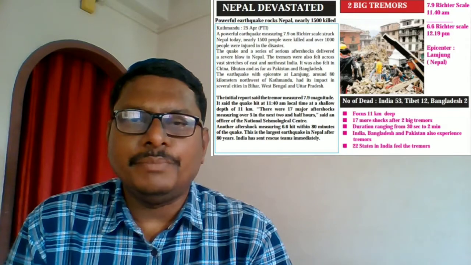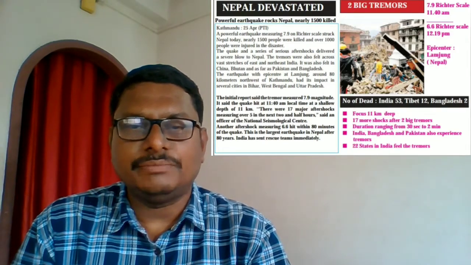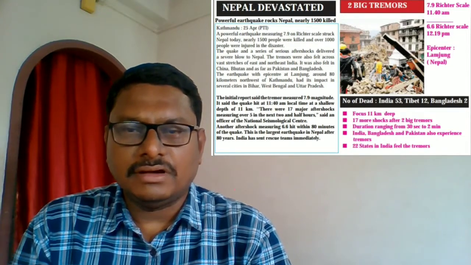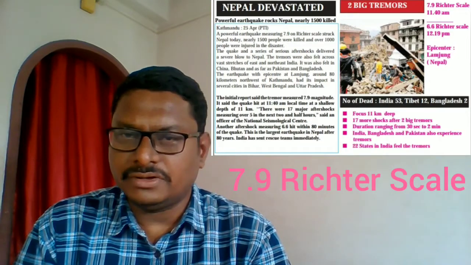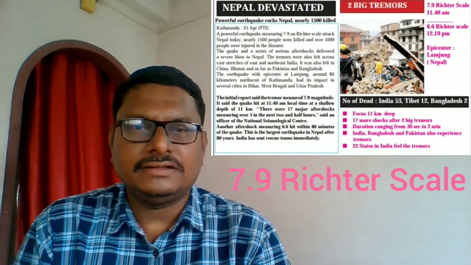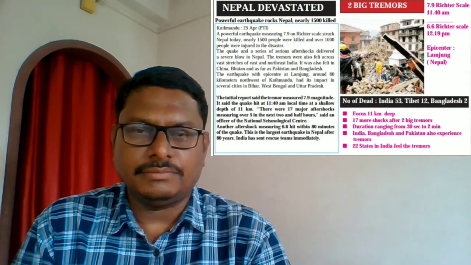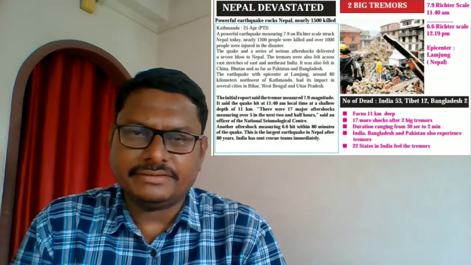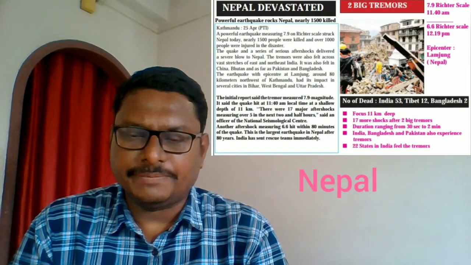Magnitude is a measurement of the strength of an earthquake, and it is measured on the Richter scale. As per this newspaper, the earthquake in Nepal was about 7.9 on the Richter scale. Then we find which country was mostly affected. Obviously Nepal is the country most affected in this earthquake.